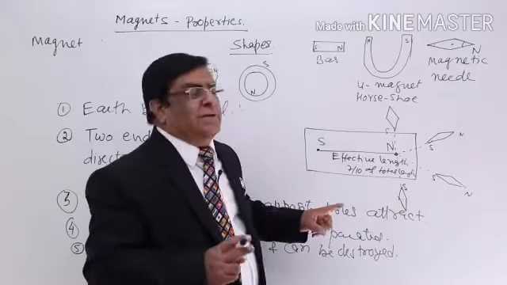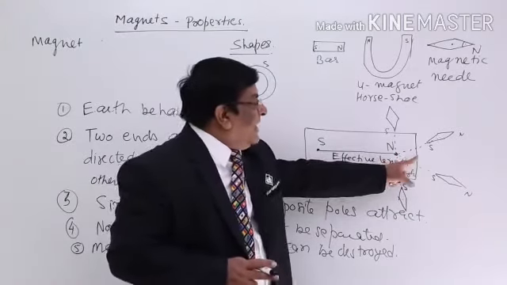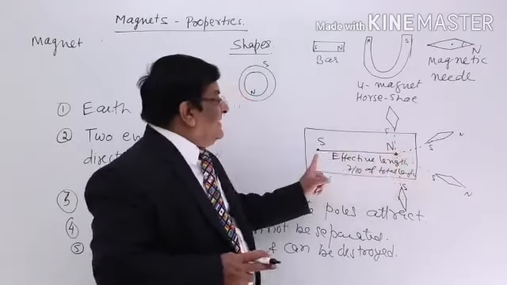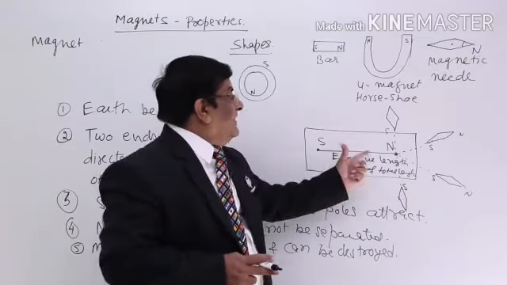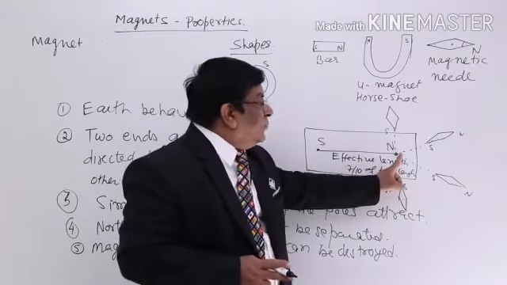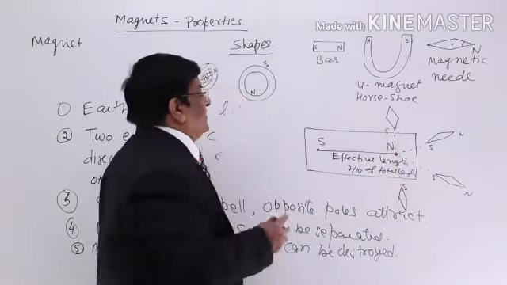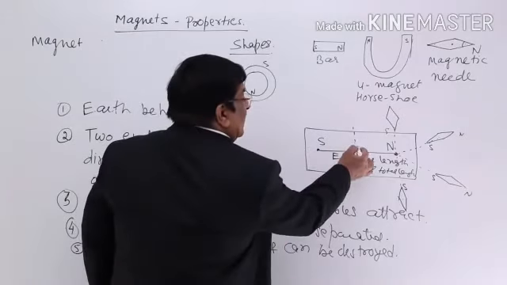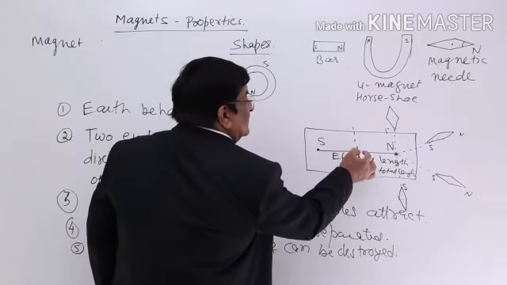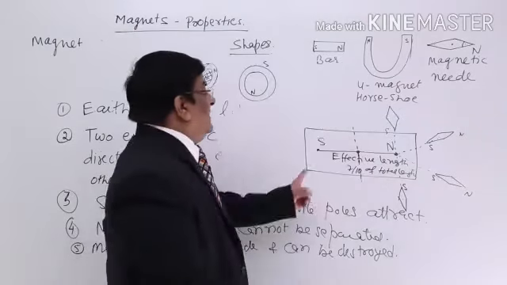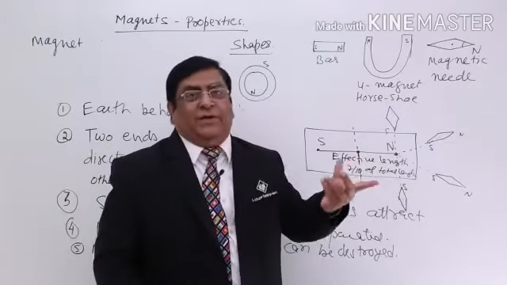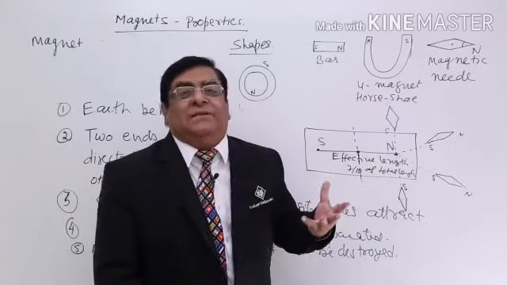But remember, the most powerful points are slightly within the ends. 7/10 of the total length is the effective length from pole to pole, and this is the most powerful, and this is the least powerful. Everybody talks about where the most powerful point is. Nobody tells you where the least power is.